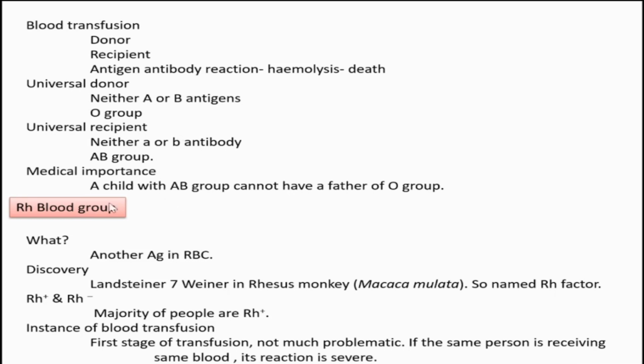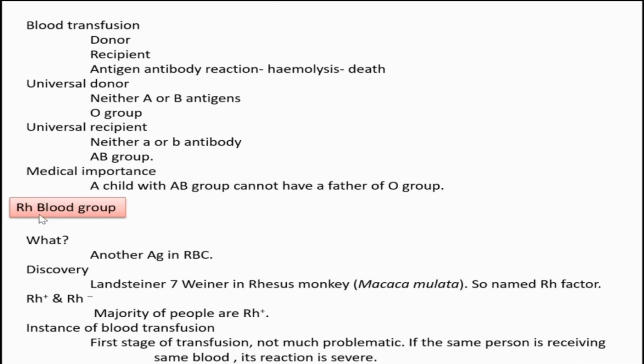A child with the AB group cannot have a father of O group, because blood group strictly comes according to the law of inheritance governed by alleles, genes. So that's what it is about our ABO blood group system.